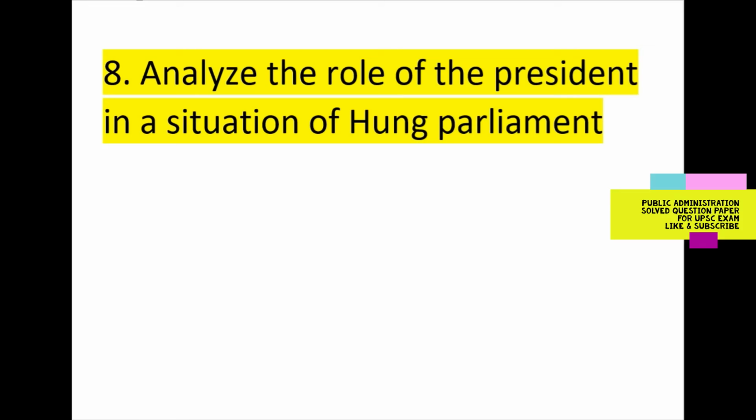The 1998 results again presented a hung parliament. This time President K.R. Narayanan carried out a careful exercise, explaining that the BJP, with the support of other parties, would be able to secure the confidence of the House.